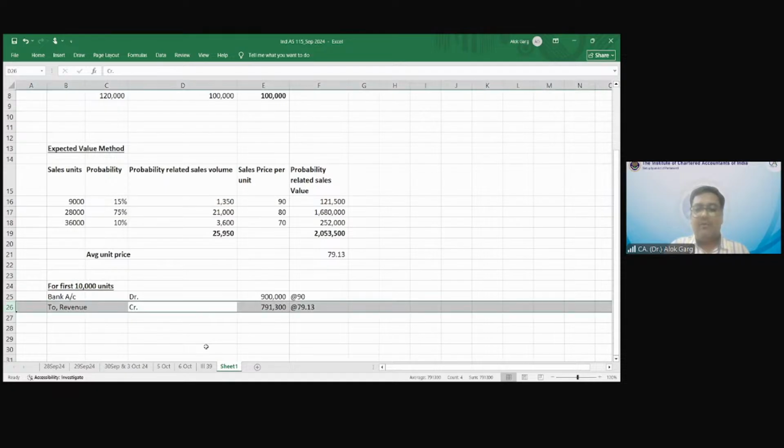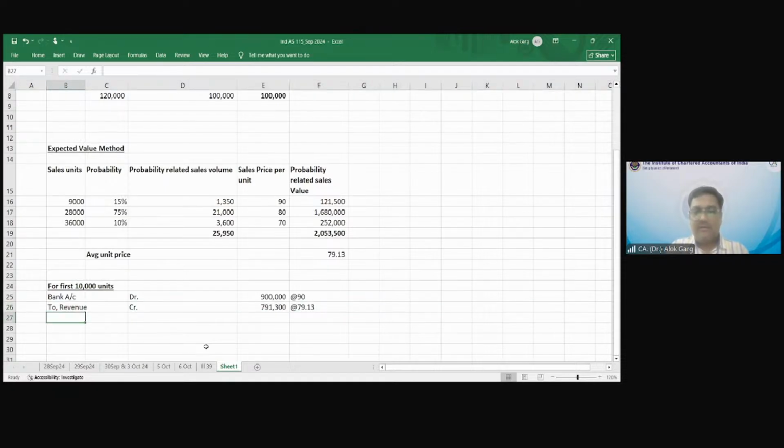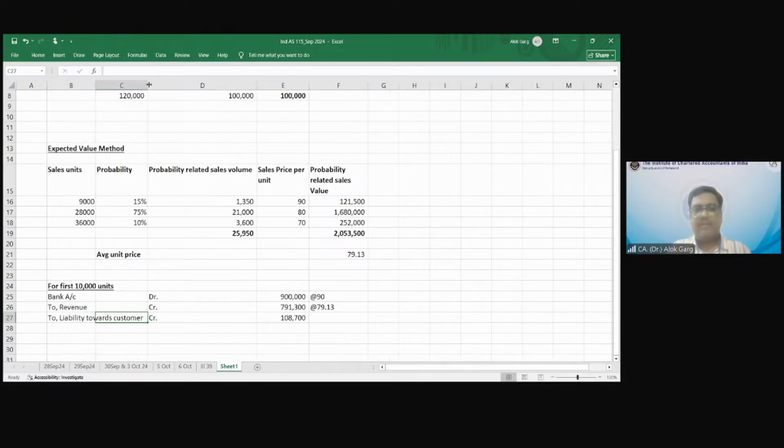So what is the remaining amount? The remaining will be a liability towards the customer. This liability will be credited, liability towards customer, and this is the balancing figure, the difference between 90 and 79 rupees 13 paisa. Is this entry clear or not clear? Yes, sir, clear, sir. Is that clear? Yes. Priyanka, is that entry clear?